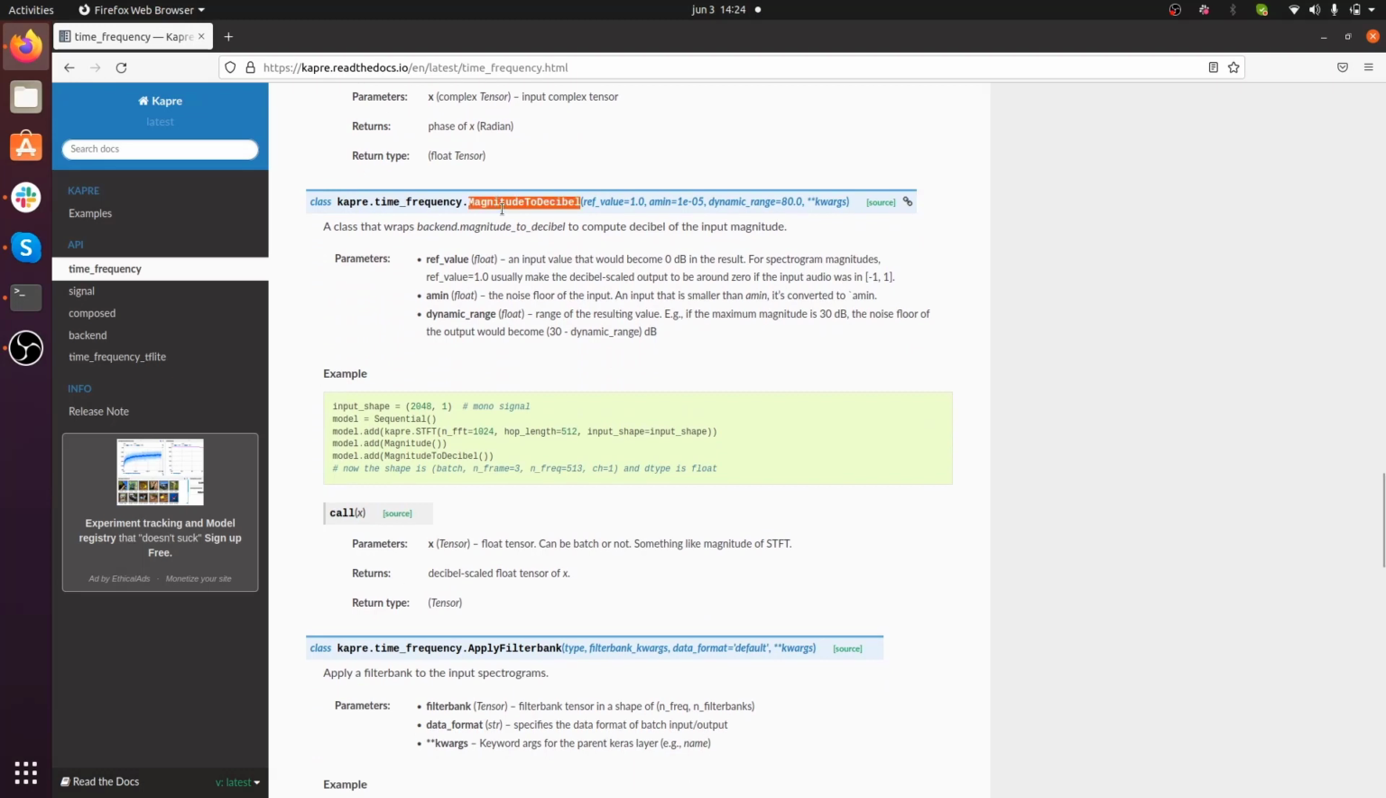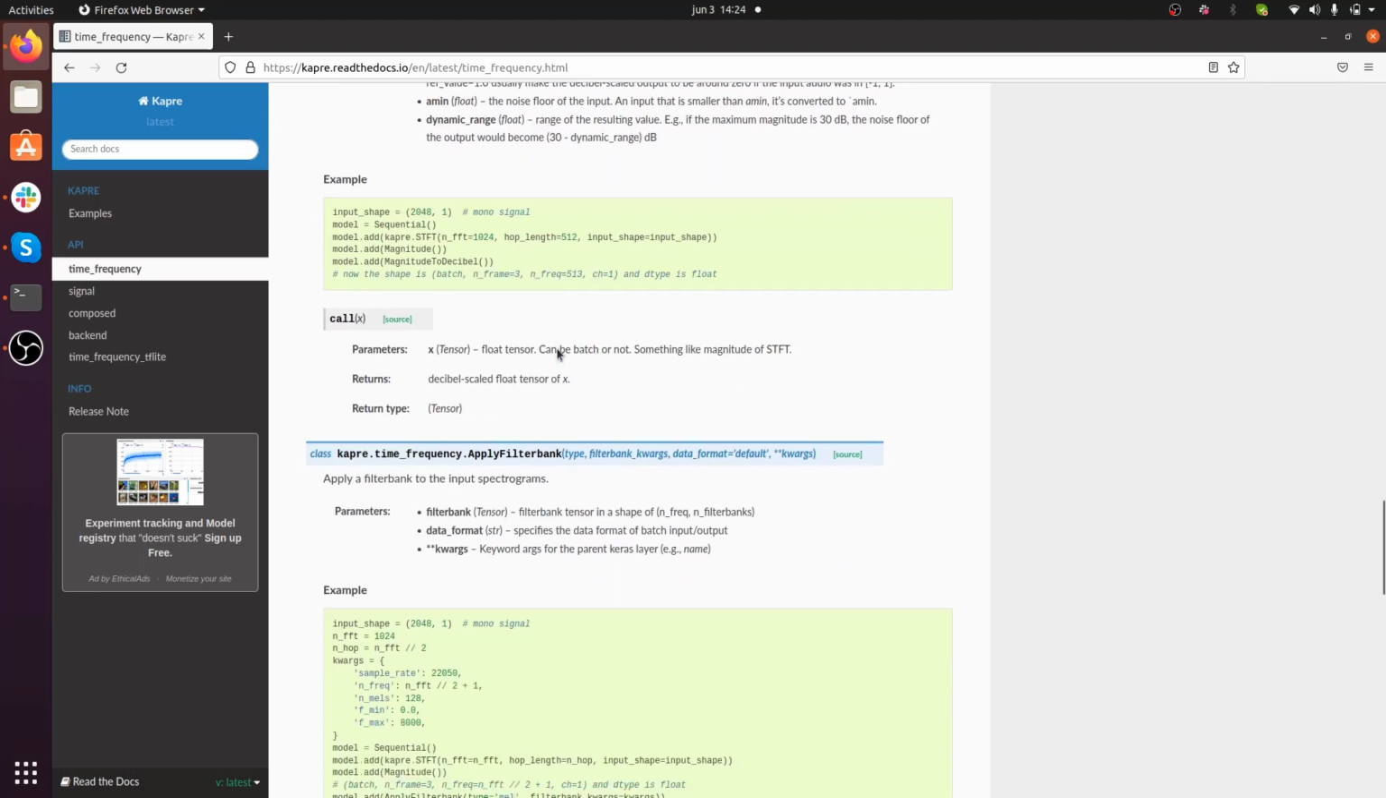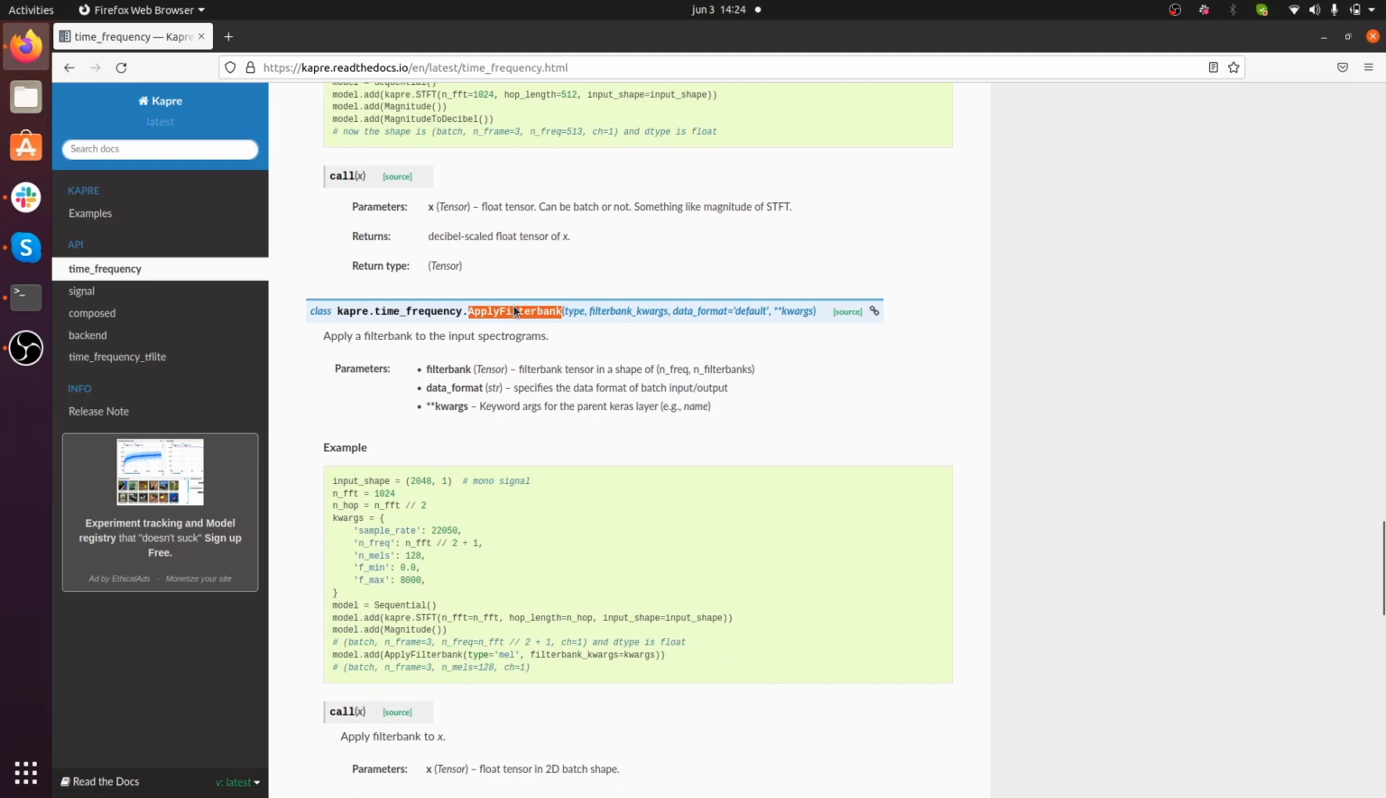We have this one called magnitude to decibel. So we pass from magnitude to decibel, applying a logarithmic transformation. And we also have this one, which is very handy, apply filter banks, which you can use to apply different filter banks, like for example, MEL filter banks if you want MEL spectrograms.